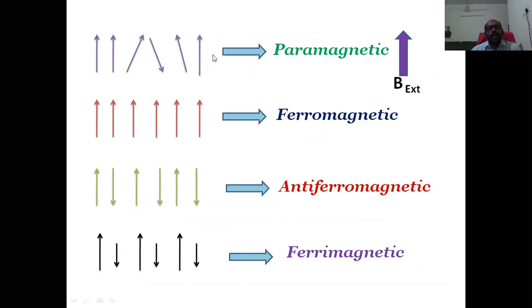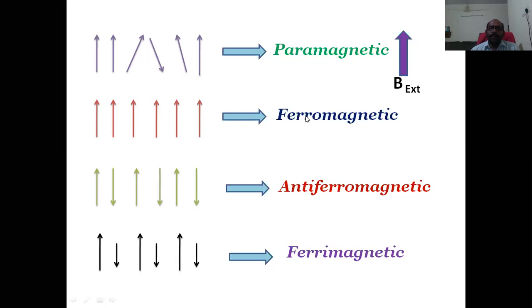They are aligned in random directions, but majorly there is a net magnetic moment in the direction of the field. So it is the arrangement of magnetic moments in paramagnetic materials.